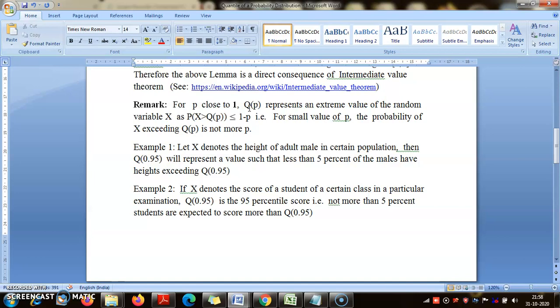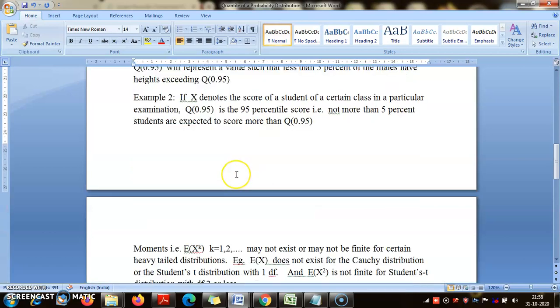Or another example: suppose X denotes the score of a student in a certain class in a particular exam. So X is again a random variable because the score will vary from person to person in a random way. Now q_0.95 again represents the 95th percentile score, in the sense that it will represent a score such that not more than 5% of the students are expected to score above it. So it will represent a high score.